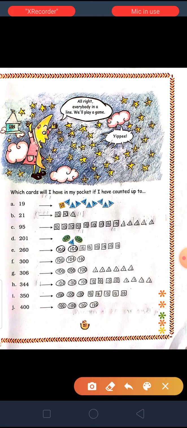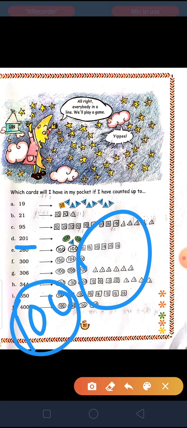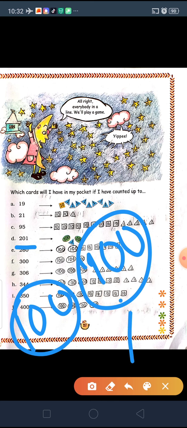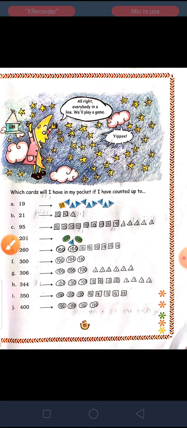Then 201: you will make 2 cards of 100, and on the tens place there is nothing, so directly we will make a card of 1. So 201. Then 260: 200 means 2 cards of 100, and 6 cards of 10 you have to make. In the ones place we don't have to do anything because there is no number.